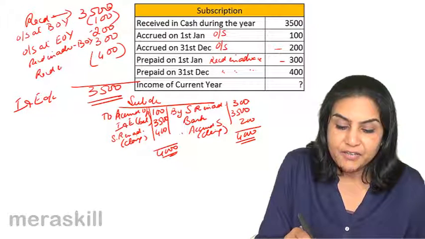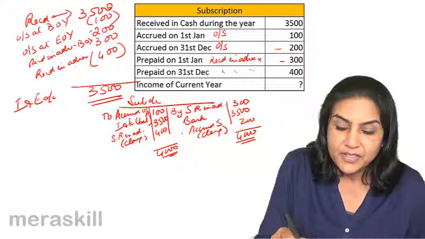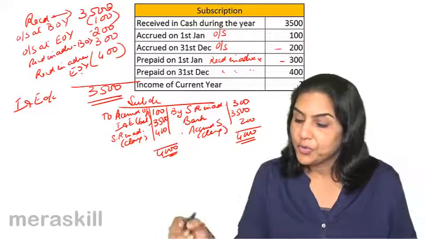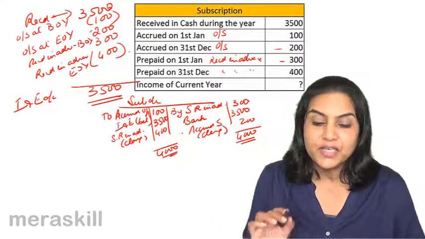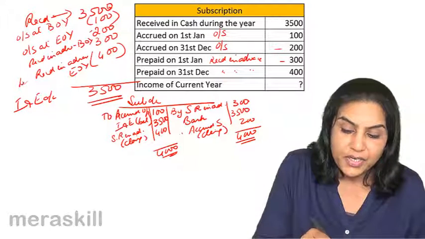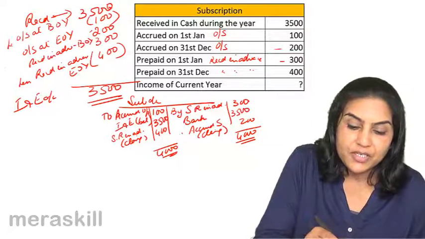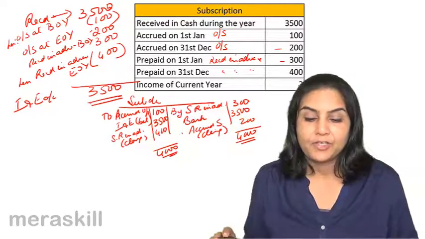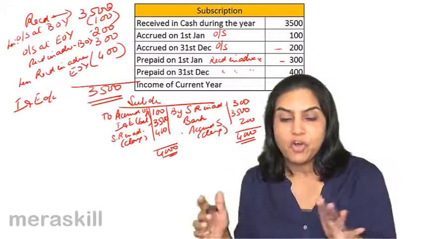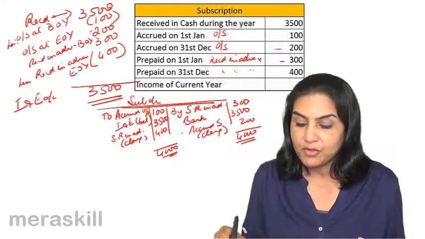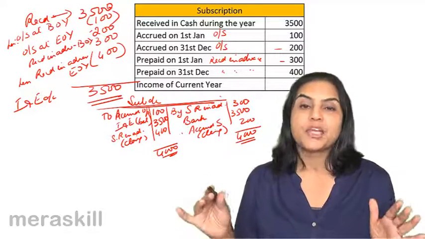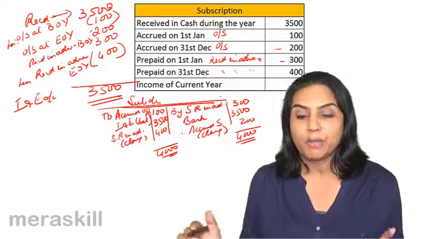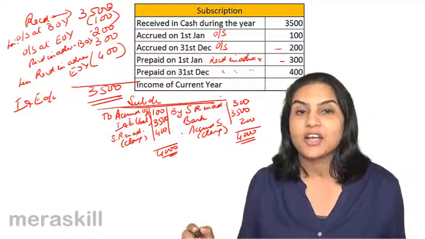Similarly, received in advance end of the year, you have 400. This is not income for the current year, so please remove it. So we've deducted this. So whether we make it in a statement form or we prepare a T form of accounts, we draw the same conclusion. Subscription happens to be an important topic under not-for-profit organizations.